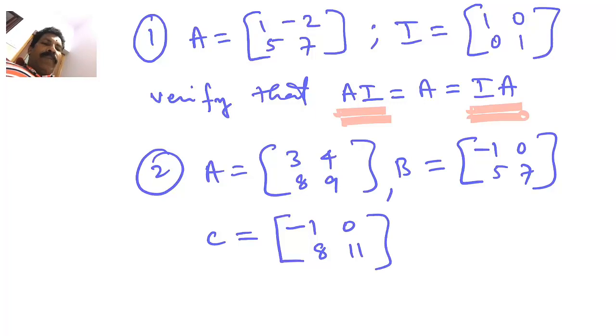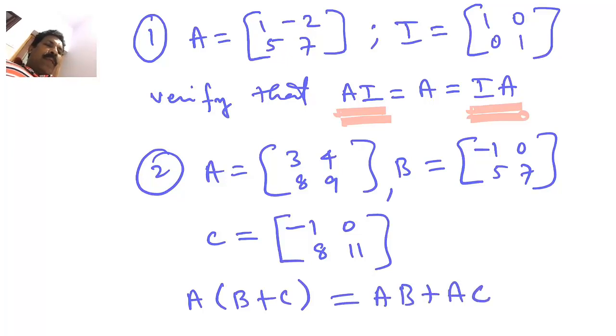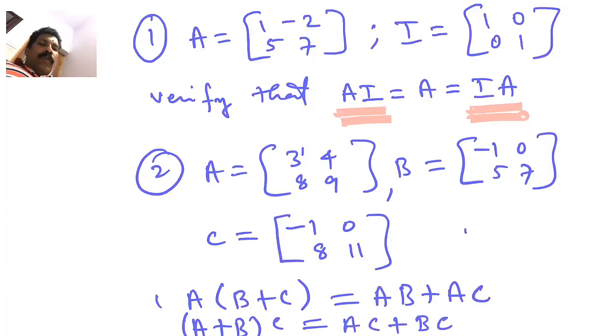Then you have to verify that A into B plus C is equal to AB plus AC. This is what is called the left distributive law or simply distributive law. And one more question, that A plus B into C is equal to AC plus BC. This also you have to verify.